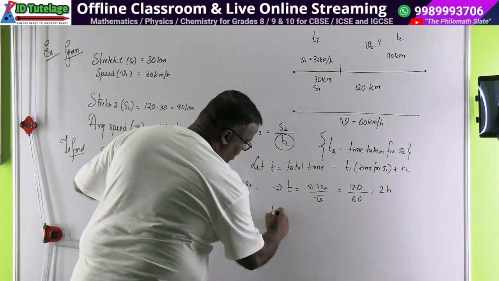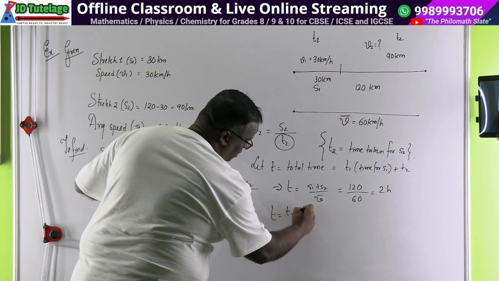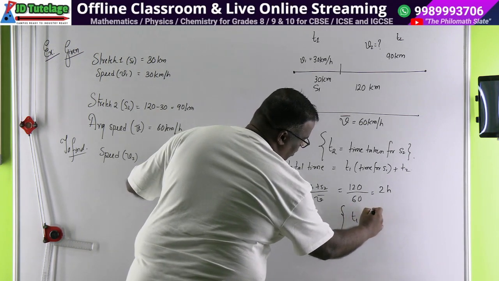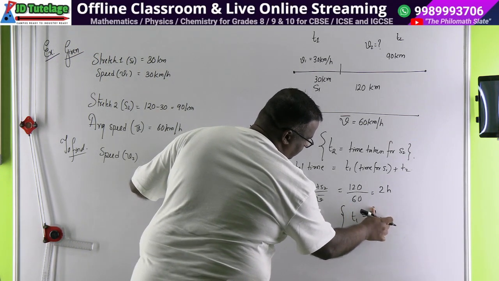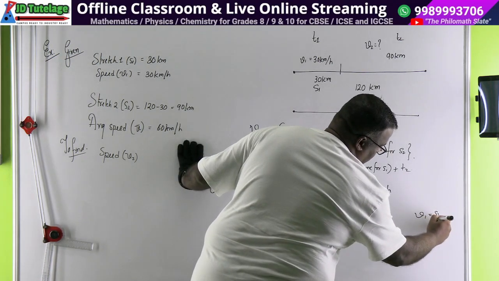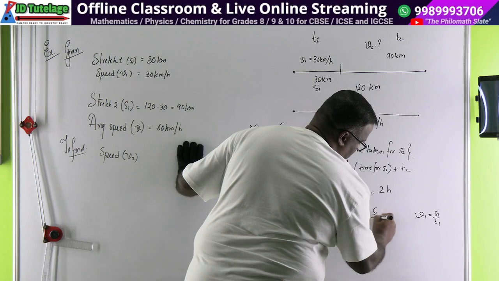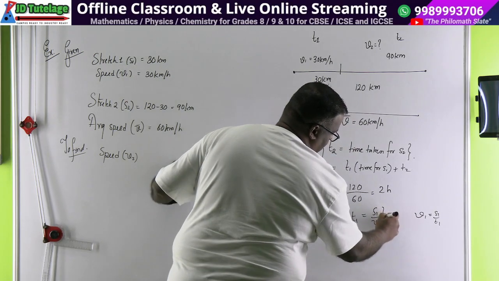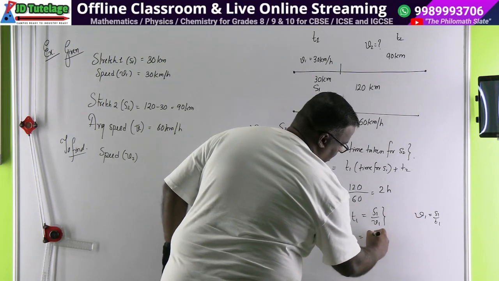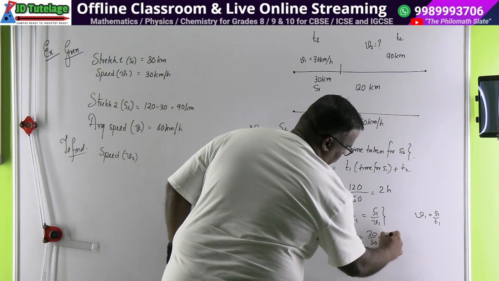Now T is equal to T1 plus T2. Now calculate the value of T1. V1 is S1 upon T1. So T1 is S1 by V1, which is equal to 30 divided by 30, which is equal to 1 hour.